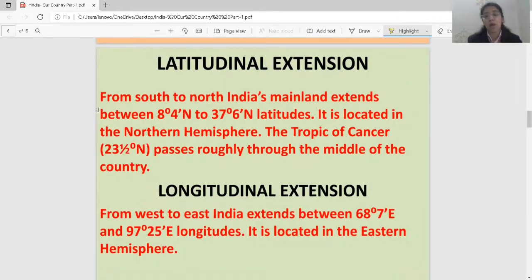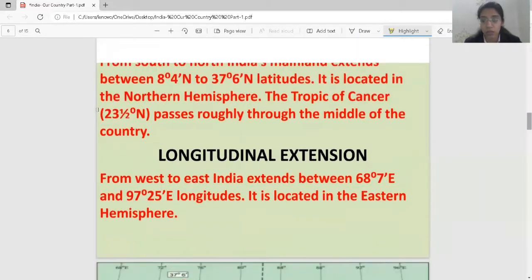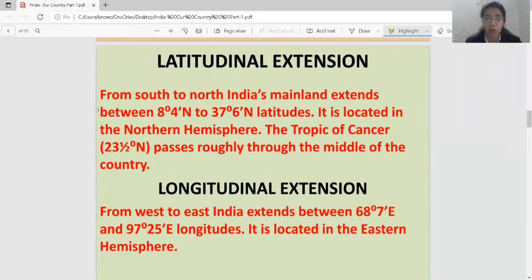Now, if I talk about latitudinal extension and longitudinal extension. In the second chapter, you have studied latitudes and longitudes, if you remember. What are latitudes? These are parallel lines to the equator. And what are longitudes? They go from west to east.